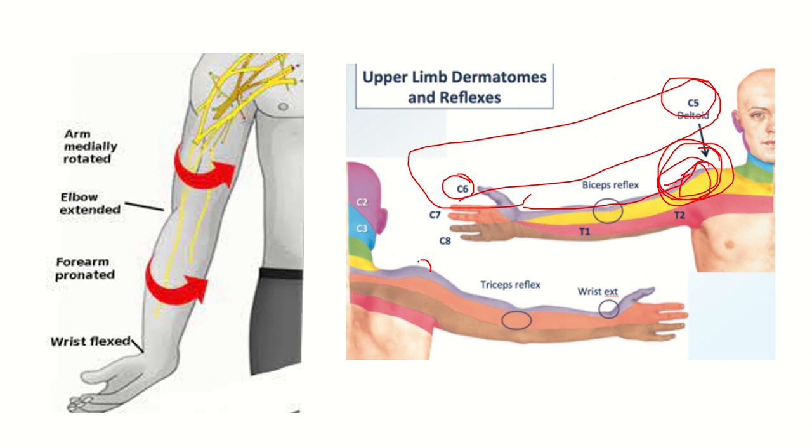And in this picture also we can see it. For this injury, the clinical features develop: the arm is medially rotated and the forearm is pronated. All these are the clinical features of this scenario.